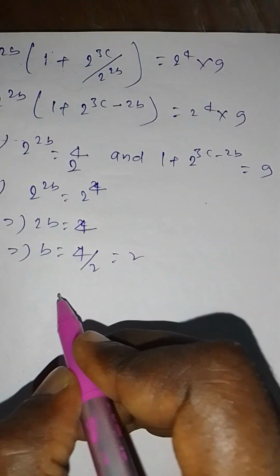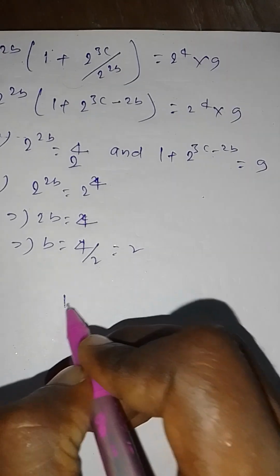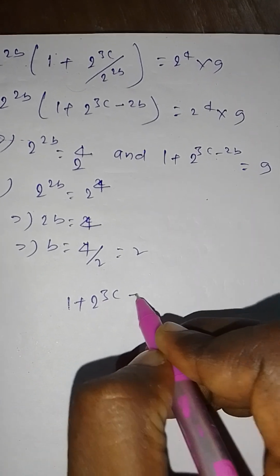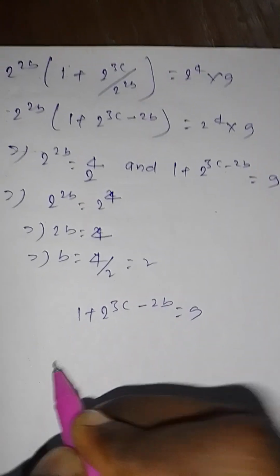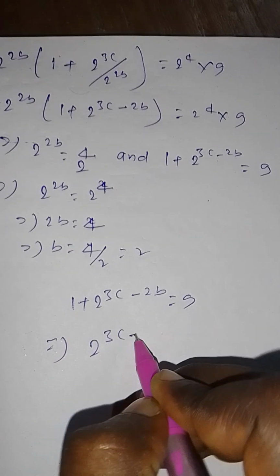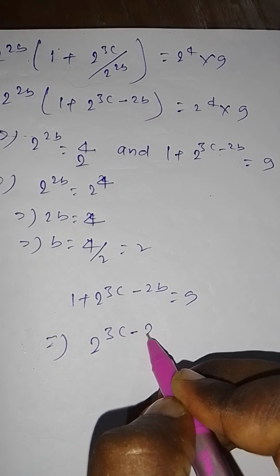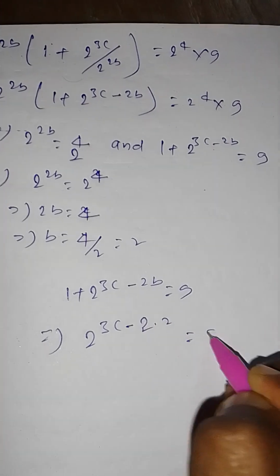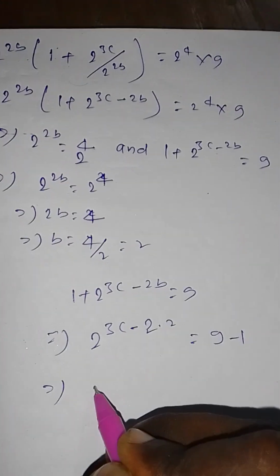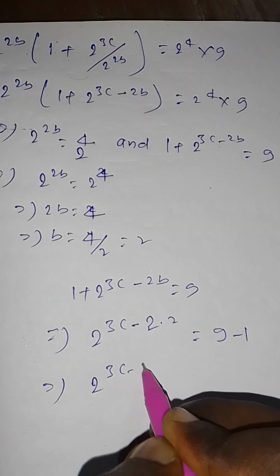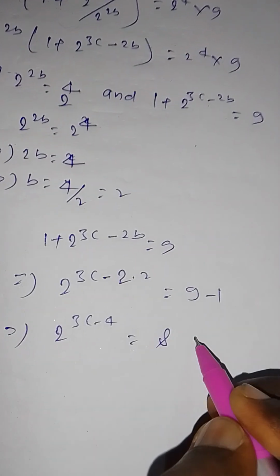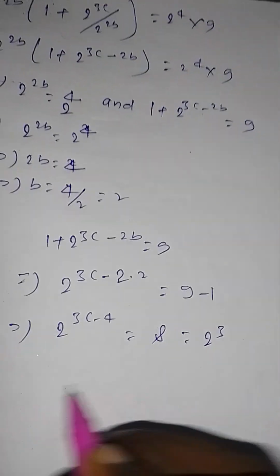Putting the value of b, 1 plus 2 to the power 3c minus 2b equal to 9. This implies 2 to the power 3c minus 2 into 2 equal to 9 minus 1. This implies 2 to the power 3c minus 4 equal to 8 equal to 2 to the power 3.